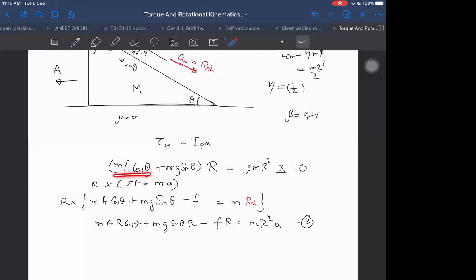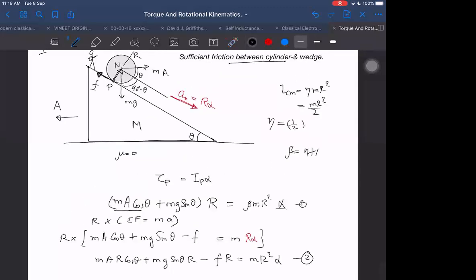We will get F into R, MA cos theta into R. MG sin theta is also there, and that will also get cancelled. But F remains unknown. Again, we have one more unknown. So I have to go for the third equation now.